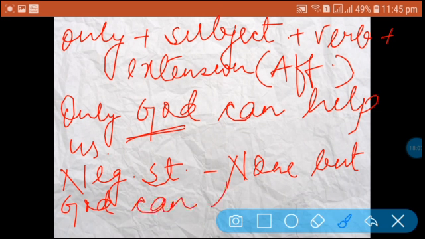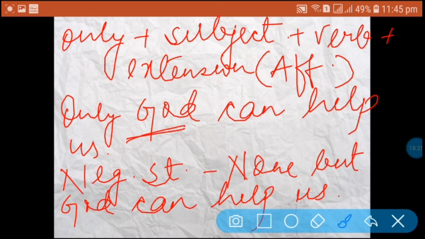As in the previous rule I have already said, if after only there is the presence of a person, then none but will be used.